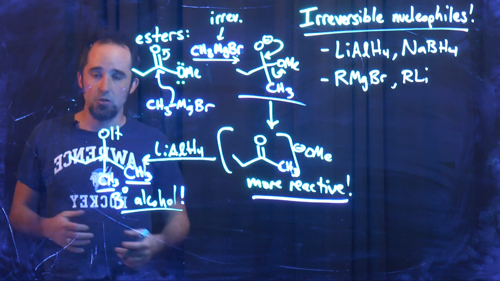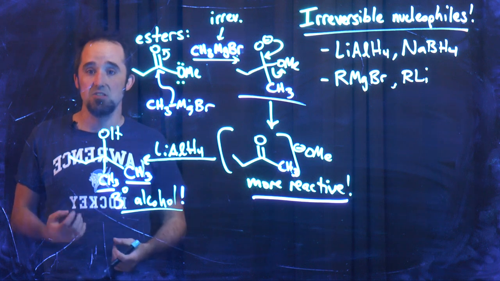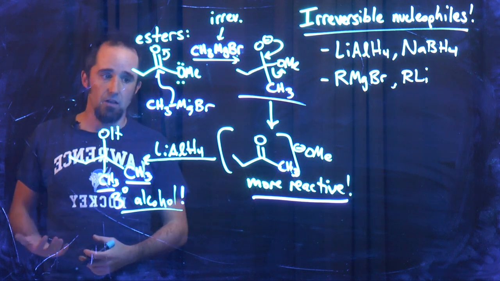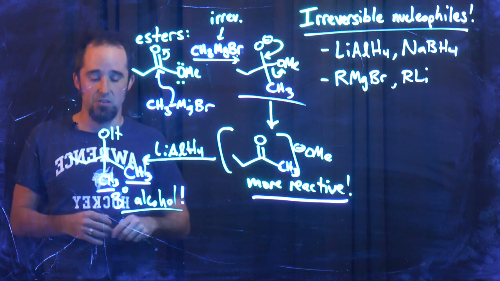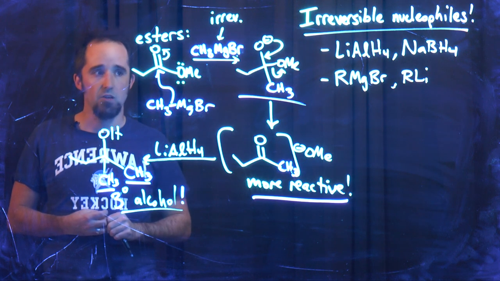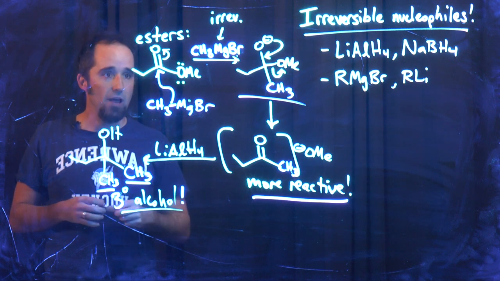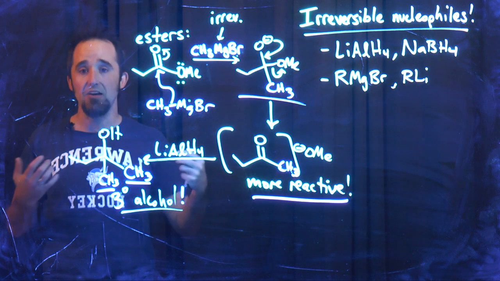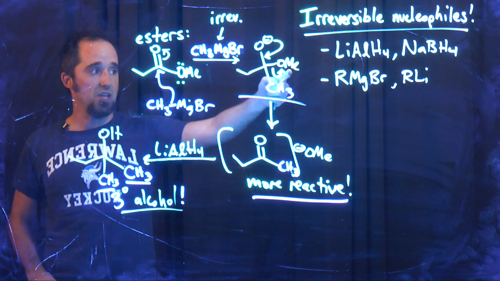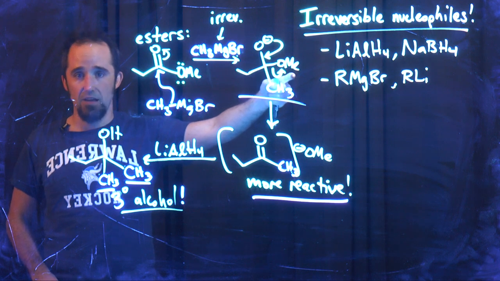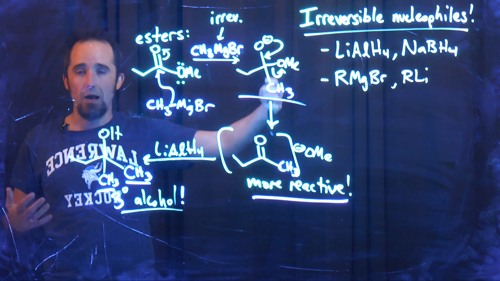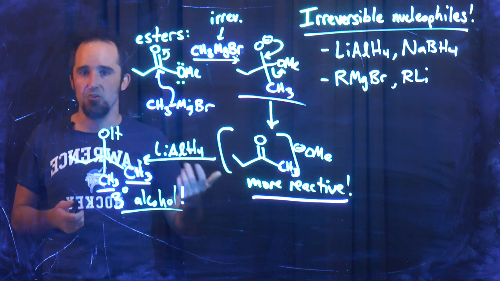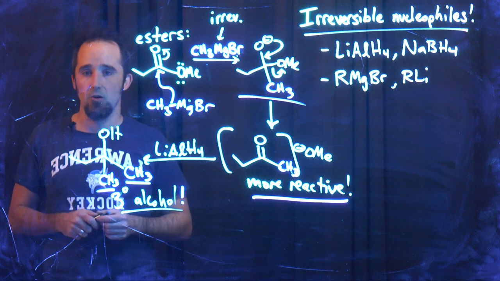These irreversible nucleophiles add to esters twice. If it's H minus, I end up with a primary alcohol. If it's some alkyl minus, I end up with this tertiary alcohol. And it will essentially react the same with acid chlorides and with anhydrides. Those have leaving groups that are even better than this. But we probably wouldn't do that reaction simply because esters are easier to work with than acid chlorides or anhydrides.